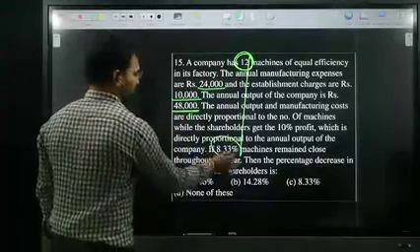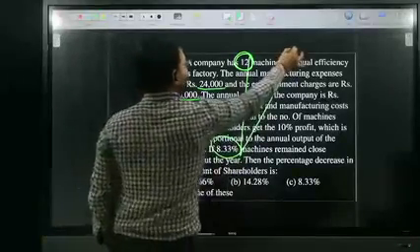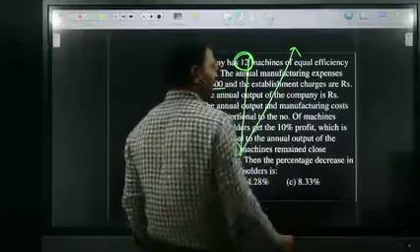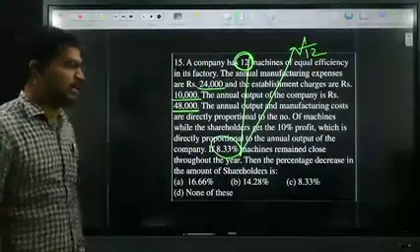Next year, 8.33% are not working. First of all, tell me, 8.33 is which fraction? Anyone? 1 by 12 fraction. 8.33 is which fraction? 1 by 12 fraction.